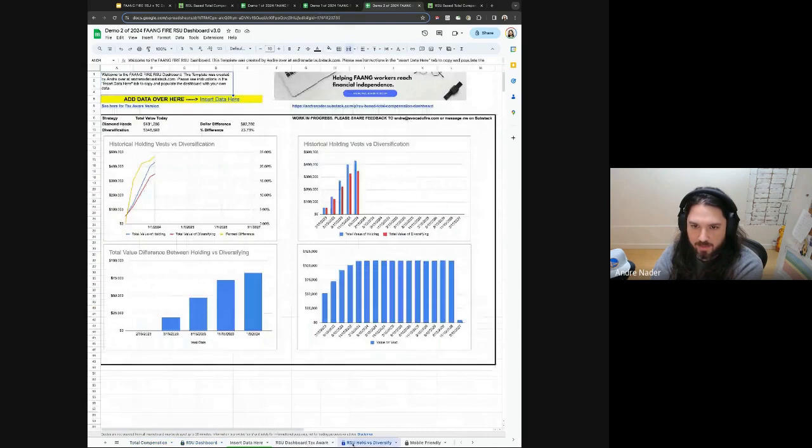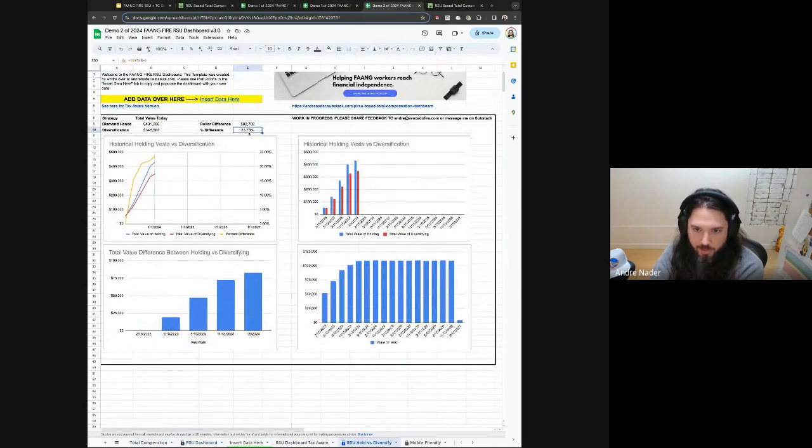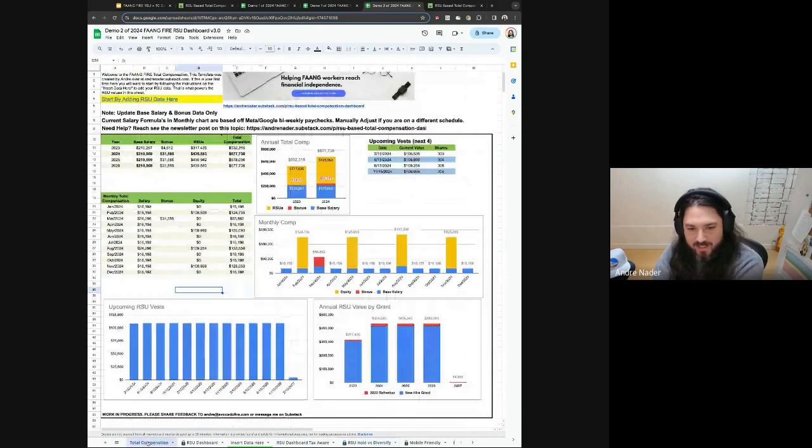You can see the difference here: Meta has outperformed the overall market by 23% over the time that they've had vests. Just use this tab as more of a 'this is interesting.' I don't think you should make any investment or holding decisions based on past data. It is a very skewed view of the world.